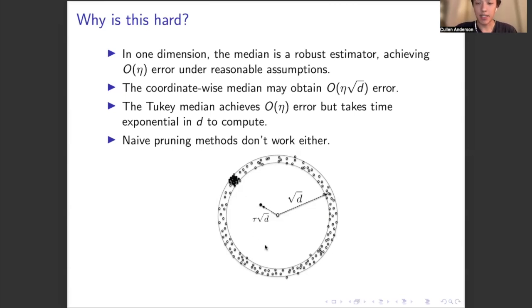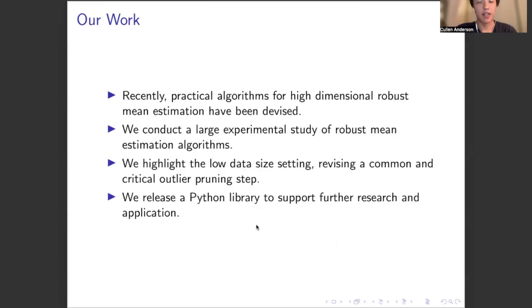We can see that in this example, where we look at a spherical Gaussian distribution with identity covariance. In this case, you would expect the data to be clustered in a ball with square root of d radius. If the adversary were to simply place a corrupted cluster within this ball that the data is expected to lie in, it could pull the data eta square root of d away. This should be an eta, not a tau.